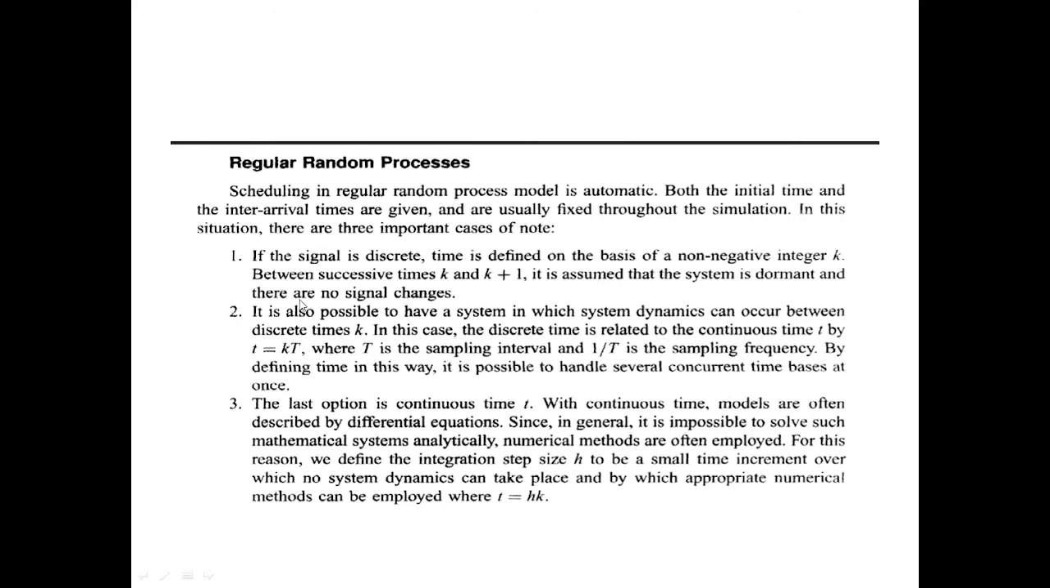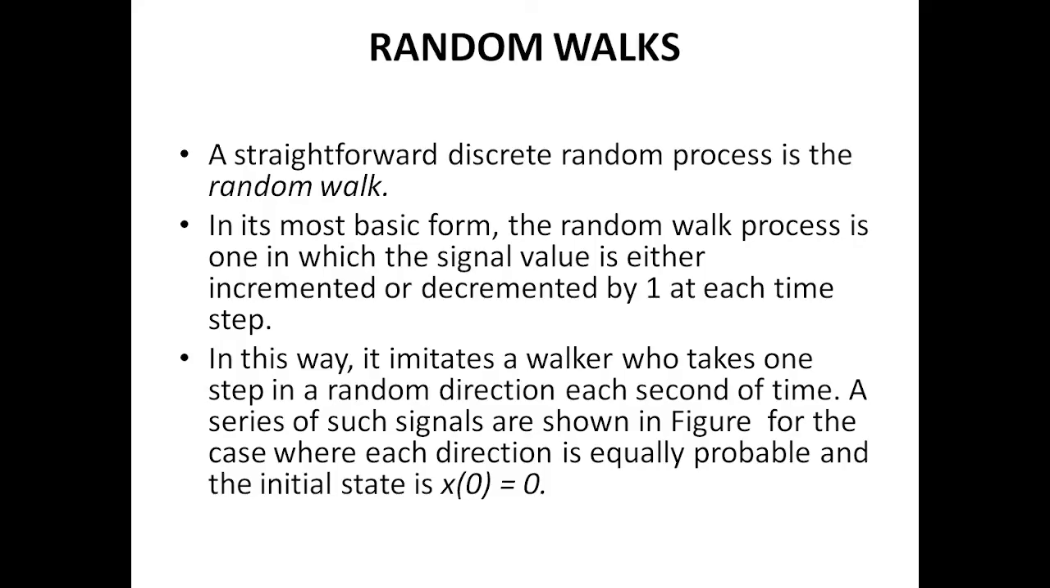Another example is the signal is discrete, but signal change will be there, that is the second case. And the third one is the time is continuous, time is not discrete. So with continuous we have to model it using the differential equation. So these are the three cases of the regular random process. So we'll move towards the next point, that is the random walks. So what is random walk?